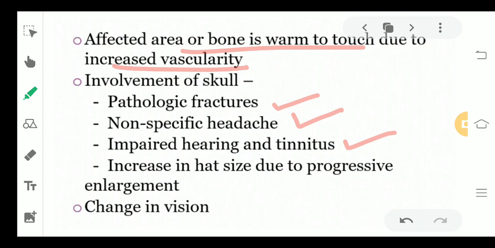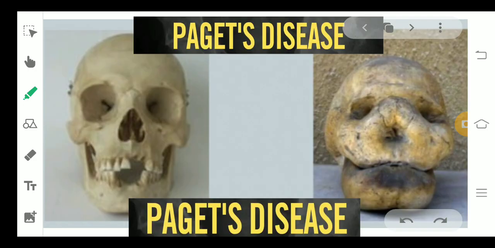Increase in head size due to progressive enlargement can be seen. Now if you see in this particular figure I've shown you, this is a normal skull and this is what happened in osteitis deformans. The bone is completely enlarged and this is all about the disease. Why is this happening? Because of the bad relation of the osteoblast and the osteoclast.